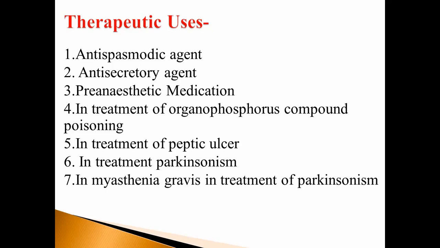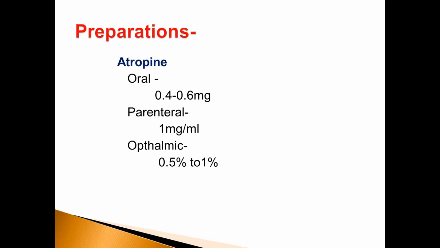Then as a pre-anesthetic medication, in treatment of Parkinsonism, peptic ulcer, myasthenia gravis, then organophosphorus compound poisoning. These are the uses of parasympatholytic or atropine. Then preparations: atropine oral, dose 0.4 to 0.6 mg; parenteral, 1 mg per ml; ophthalmic, 0.5% to 1%.